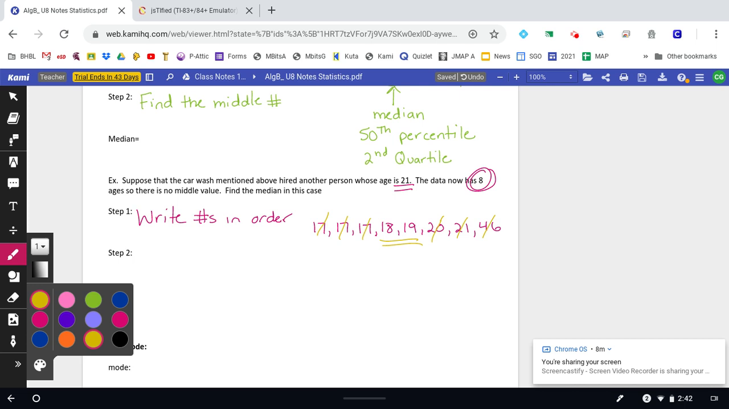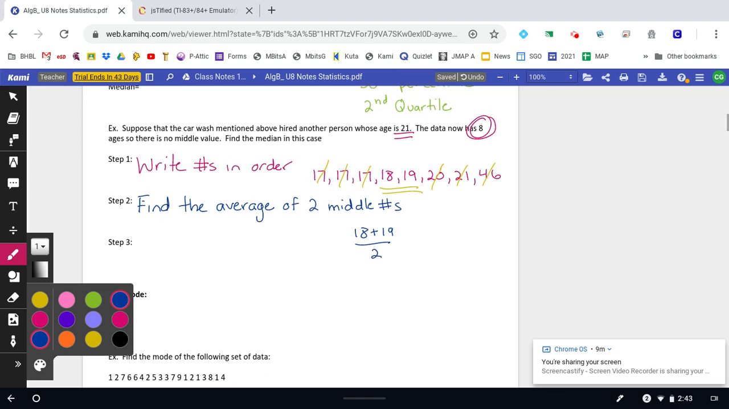So what we're going to do is find the average of the 2 middle numbers. If I do 18 plus 19, divide that by 2, that's going to give me 18.5.